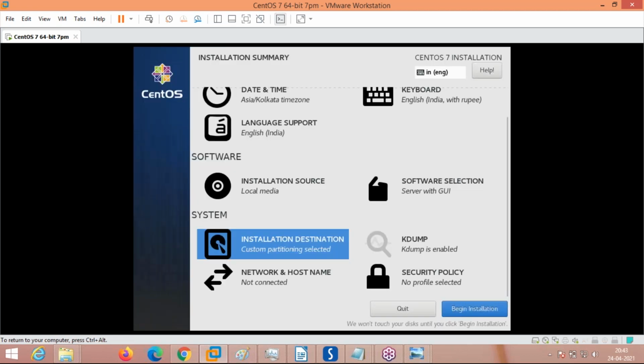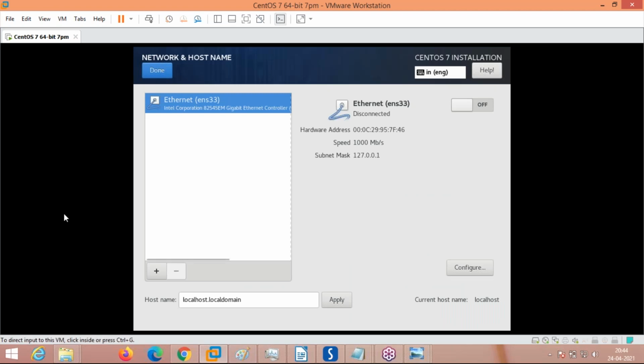Okay, accept changes. Now you can see server with GUI is the application you are installing. Apart from these things, you can even come to the network and host name here. Here you can give the host name to the system. By default it is localhost or local domain. And you can even enable the LAN card. LAN is the network card, and it can be enabled.